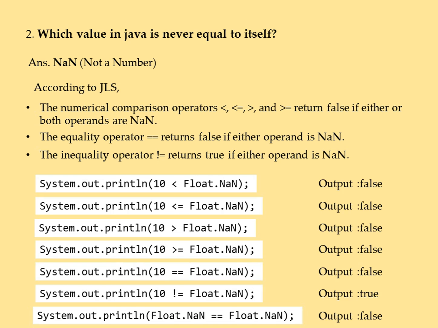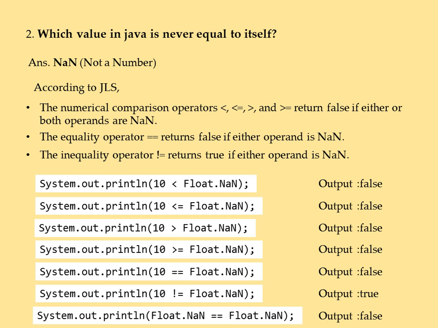Now look at these print statements. Any comparison with a not a number results in false. Only the inequality operator results in true. The point to be noted here is that even if we compare not a number with itself using an equality operator, we would get false. So this was about not a number in Java.